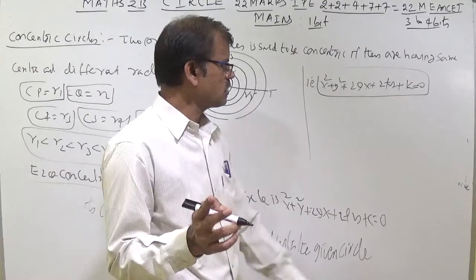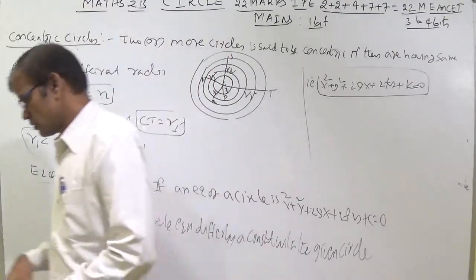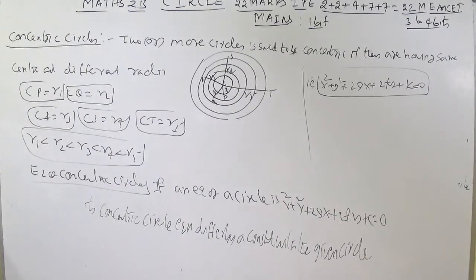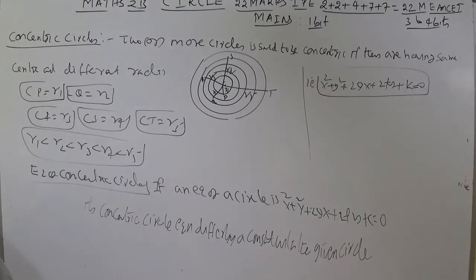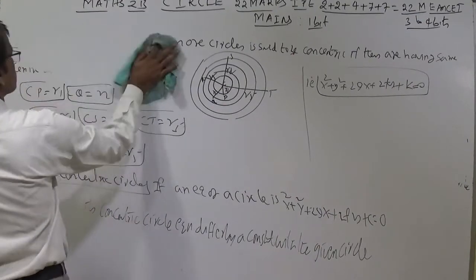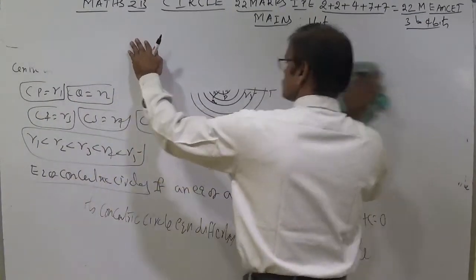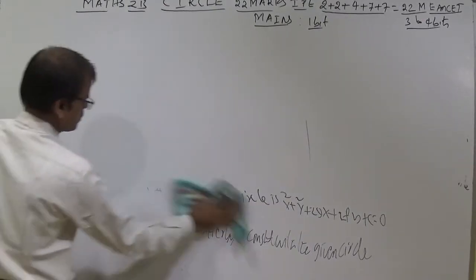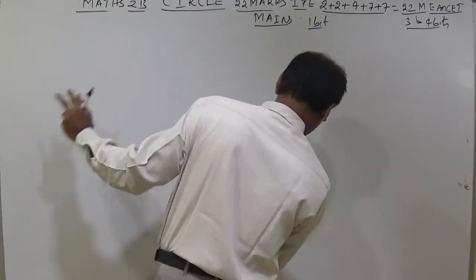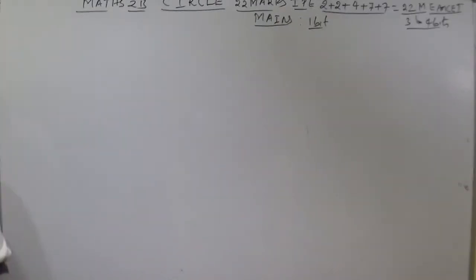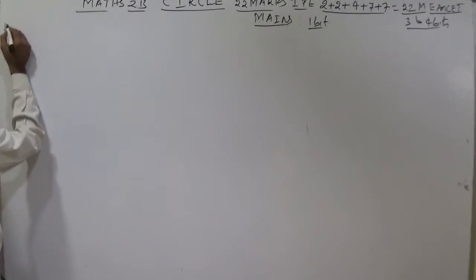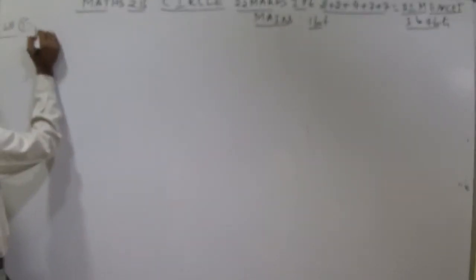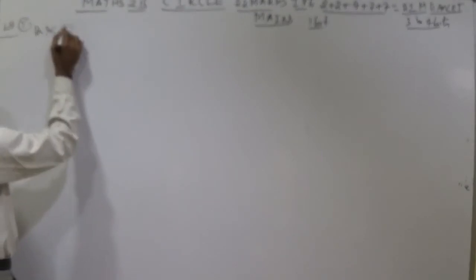Otherwise, two methods are there. Let us discuss the equation of concentric circle, which is important for 2 marks. Example 5, page number 6.